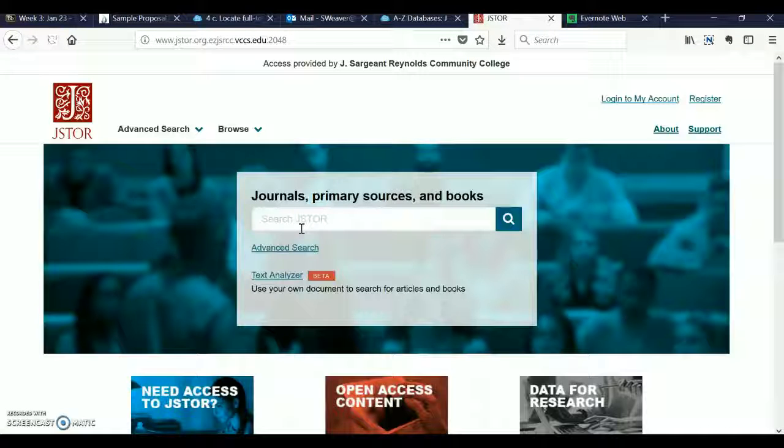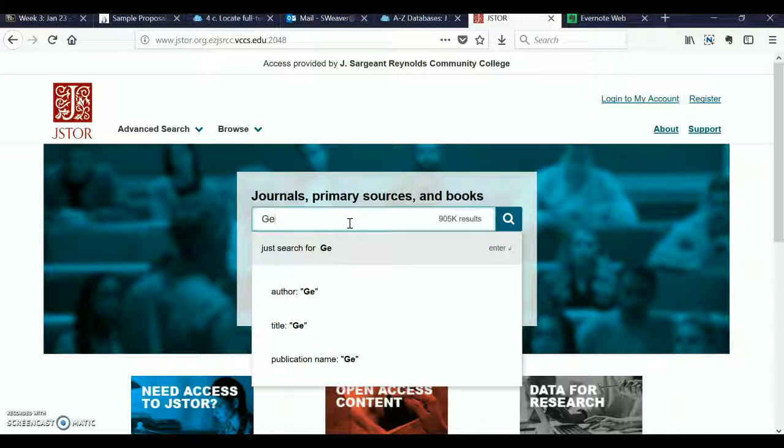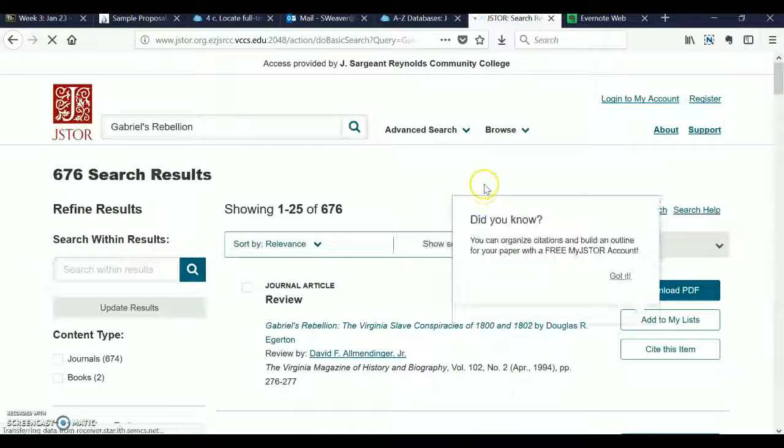Now it's going to take us to Jstor, and because we've logged in with Reynolds, we have access to everything that Jstor has, so journals, primary sources, and books. What I'm going to do is just start out like we've been doing and type in Gabriel's Rebellion and see what we get. So there's 676 results here.